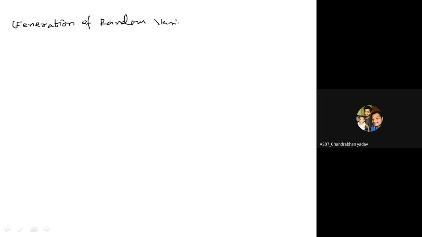Random variable for random numbers from normal distribution. So we know that the variable x is said to follow normal, with mean 0 and variance 1.